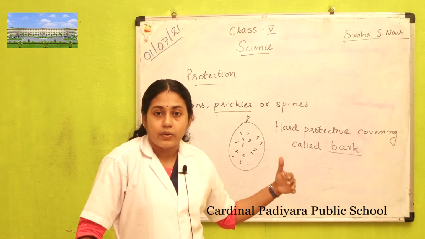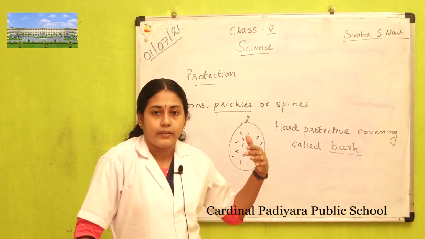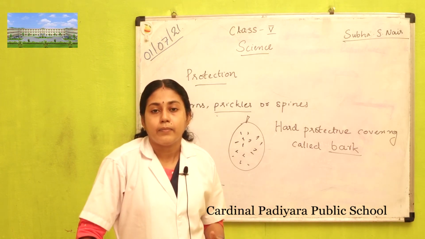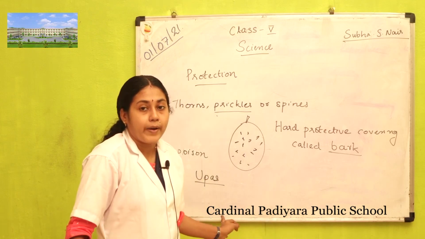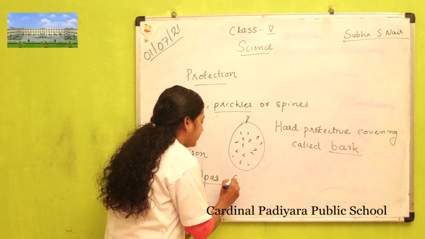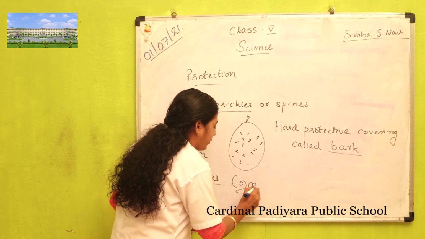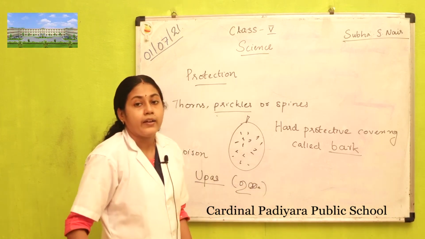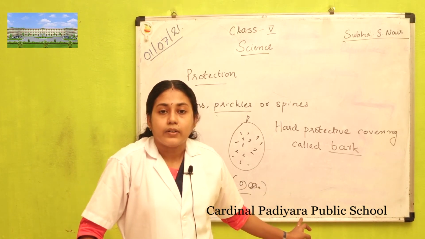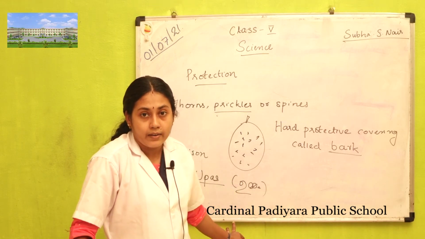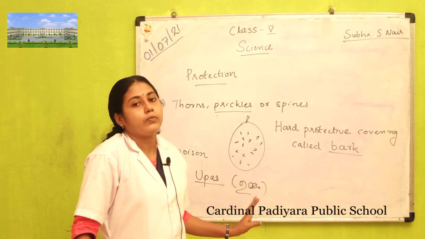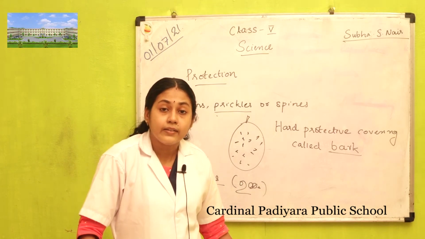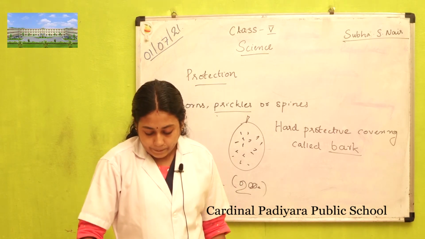This helps the plant to prevent eating by animals. This upas plant, in Malayalam it is called ummam. You have heard about ummam, and animals will not come and eat this plant because it contains poison.